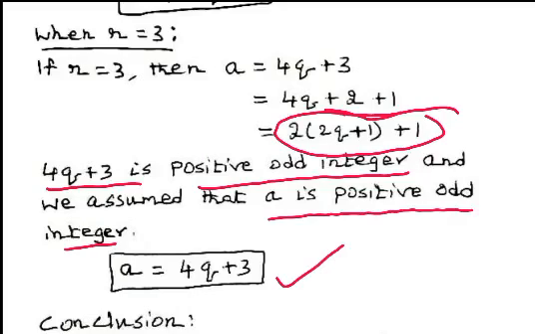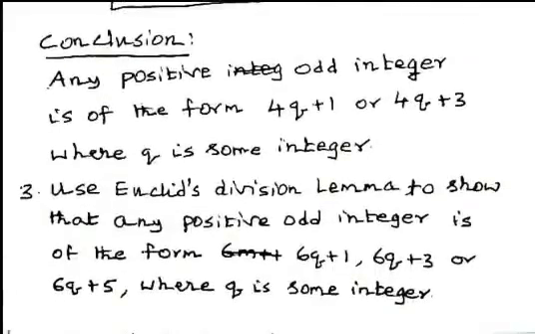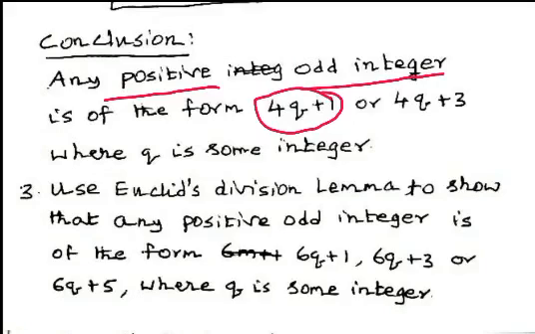Now, from all these cases, we can conclude that any positive odd integer is of the form 4q plus 1 or 4q plus 3. This is our conclusion.